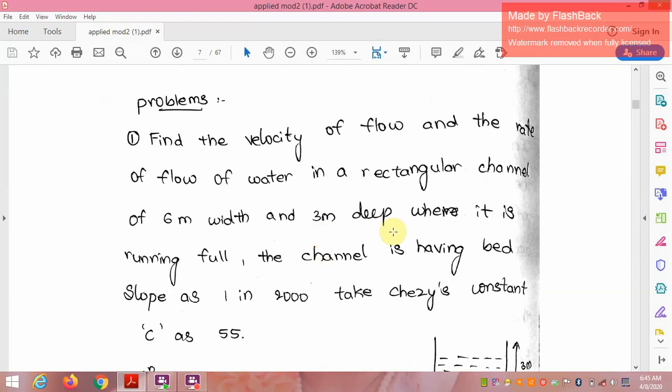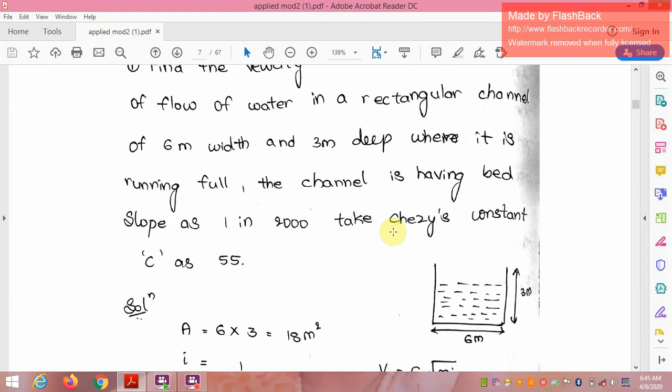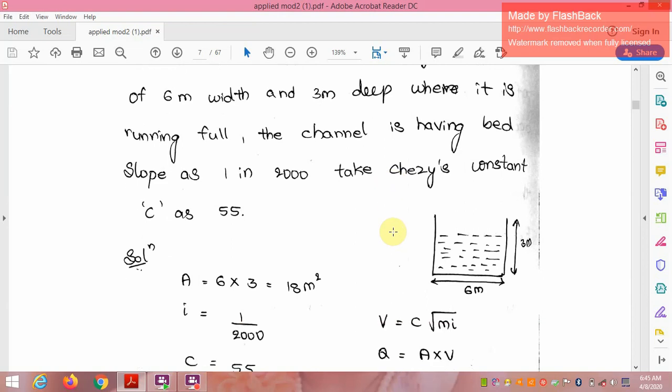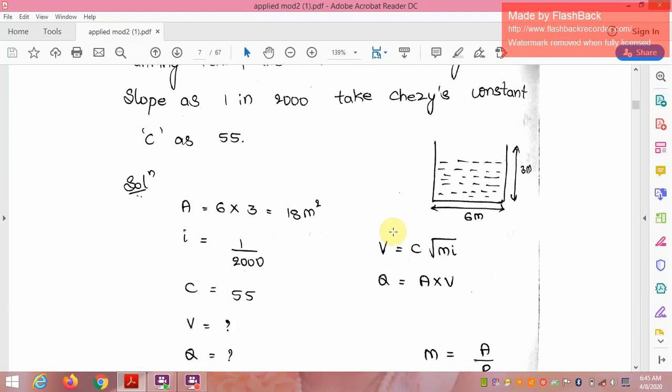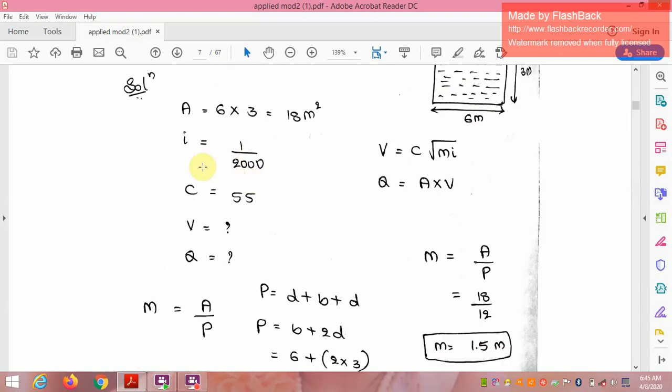So one problem is there. Find the velocity of flow and the rate of flow of water in a rectangular channel of 6 meter width and 3 meter depth, where it is running full. The channel has a bed slope of 1 in 200. Take the Chezy constant C as 55. So this is a rectangular channel of 6 meters and 3 meters. Therefore the area is 6 into 3, 18 square meters. Then the Chezy constant C is 55 and i is the slope, that is 1 upon 200.